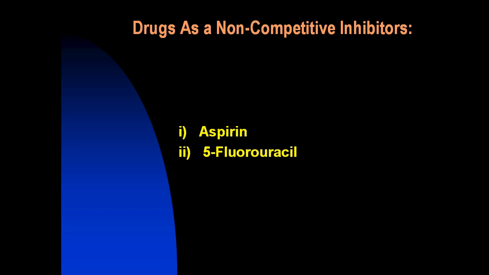Drugs as non-competitive inhibitors or suicide inhibition, a special type of irreversible non-competitive inhibition. In this type of inhibition, a substrate analog is converted to a more effective inhibitor with the help of the enzyme to be inhibited. The newly formed inhibitor binds irreversibly with the enzyme and becomes a stronger inhibitor.